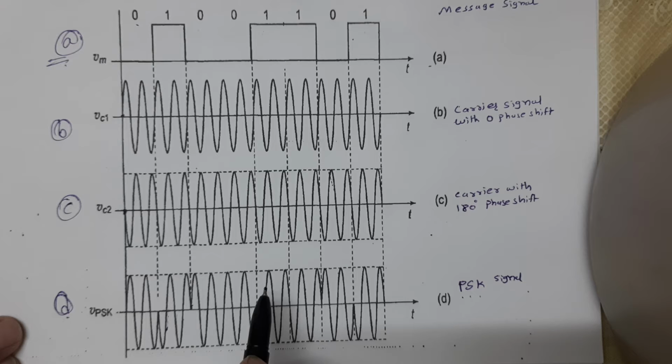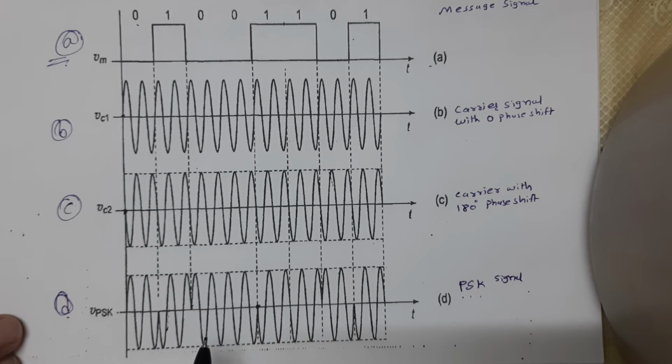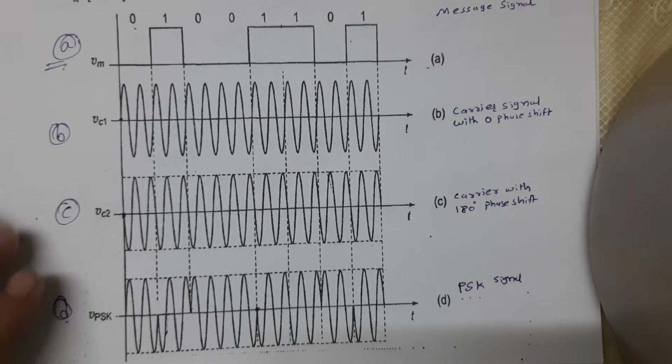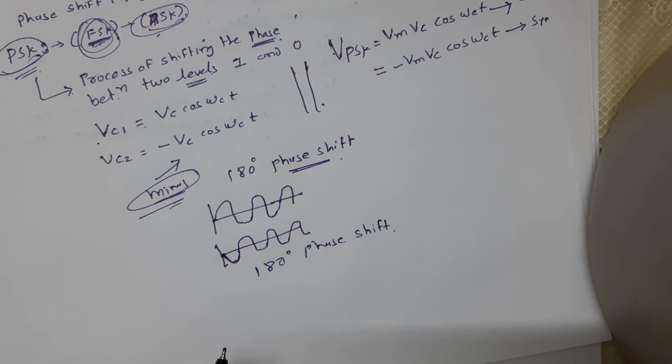Alternatively, the PSK signal will have the 180-degree phase shift carrier signal when the binary symbol is 0. This can be achieved by using a suitable combinational logic circuit like a 2 by 1 multiplexer, as described in the case of FSK. That means in the last lecture, the frequency shift keying lecture, we used the multiplexer. The same way here again we use the multiplexer. How? What is the circuit for this? The circuit for this looks like this.